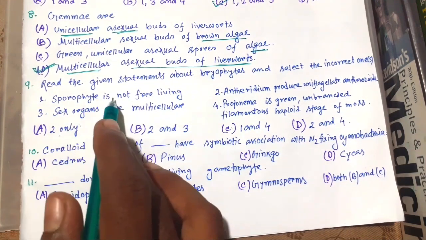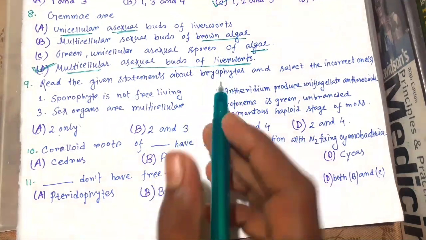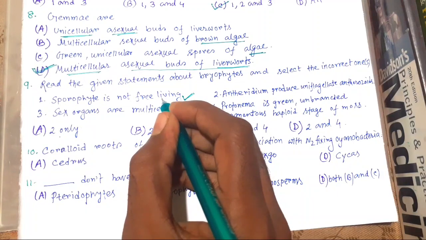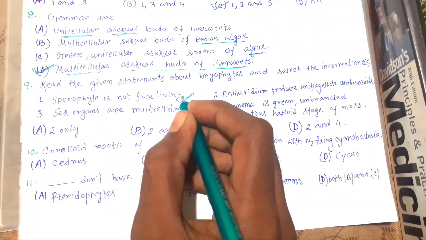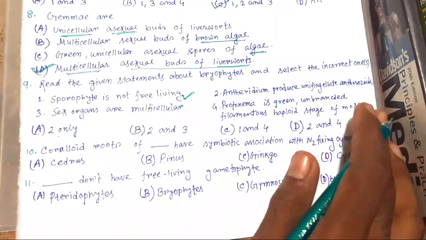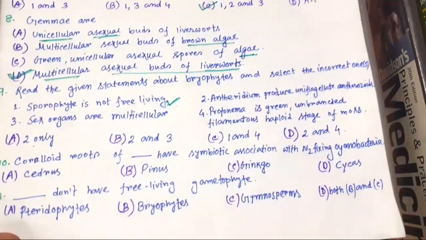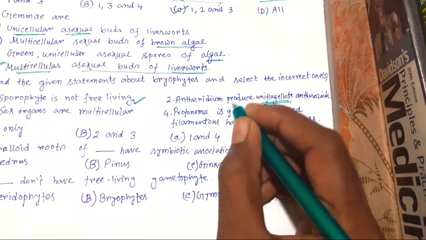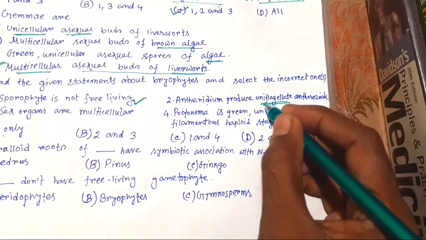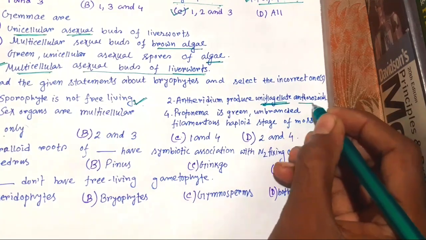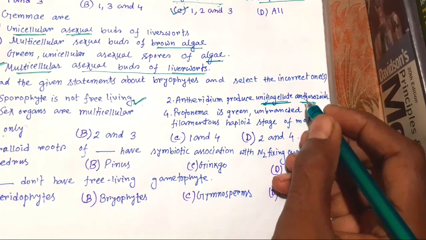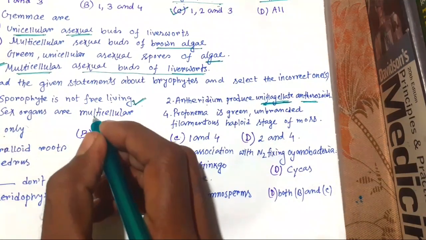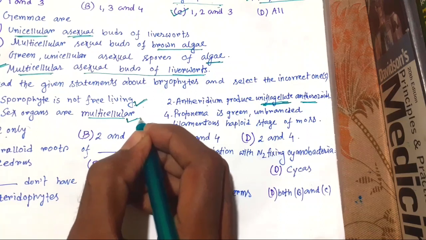Sporophyte is not free living. Okay, this is right because they are attached to the photosynthetic gametophyte for their nourishment. Antheridium produce uniflagellate antherozoids. This is wrong. Antheridium produce biflagellated antherozoids. Sex organs are multicellular. Okay, this is correct.